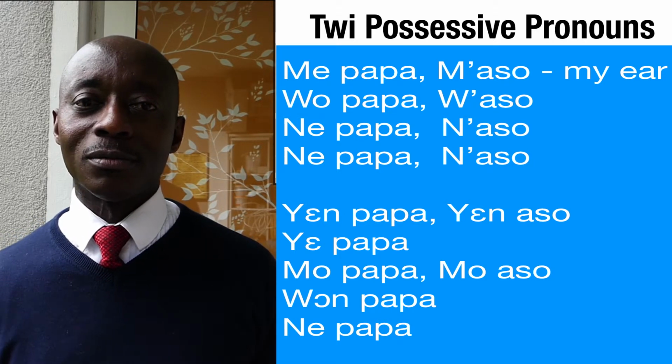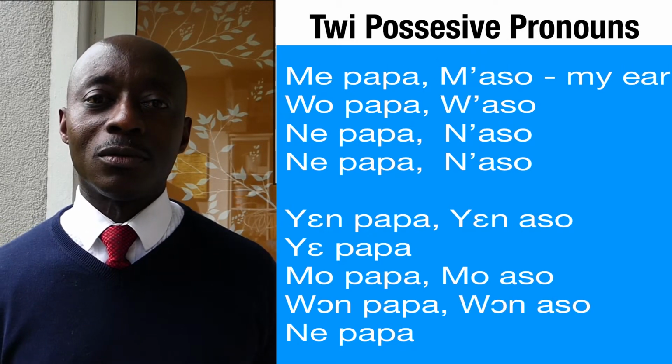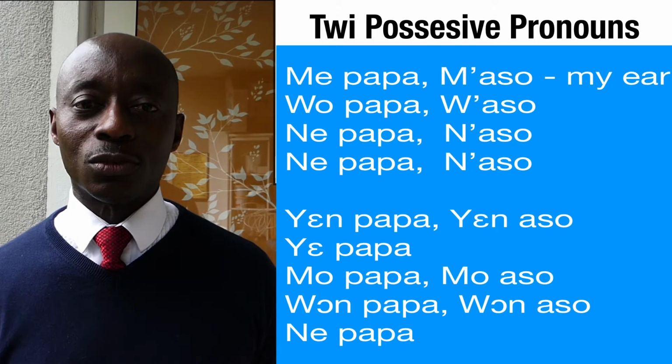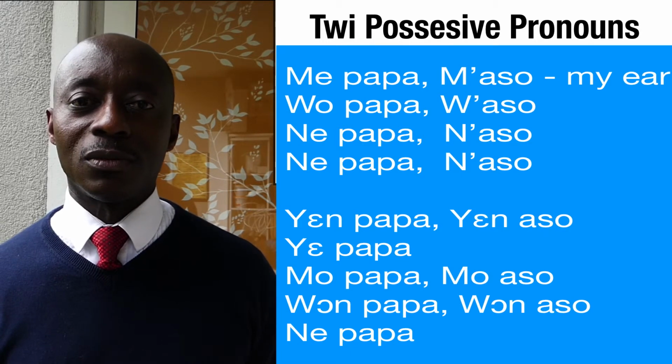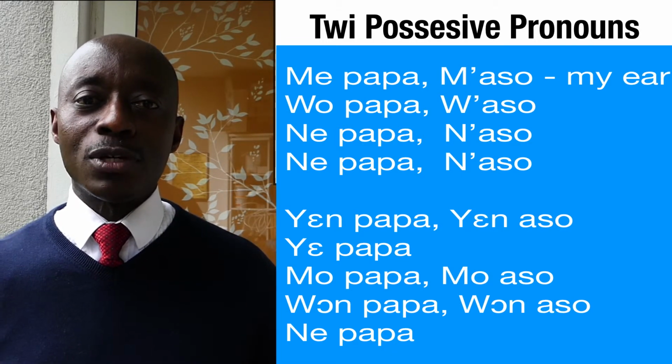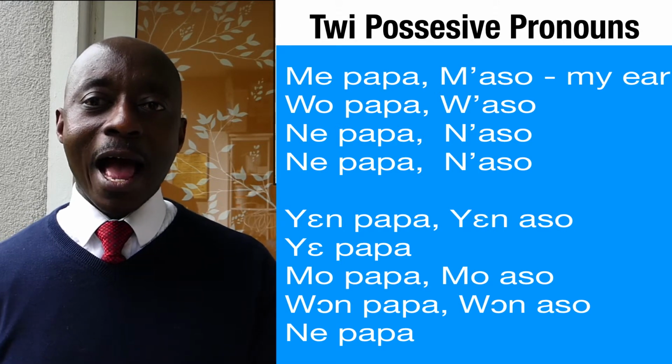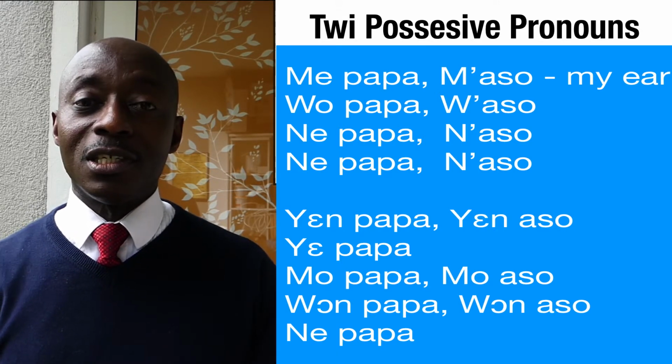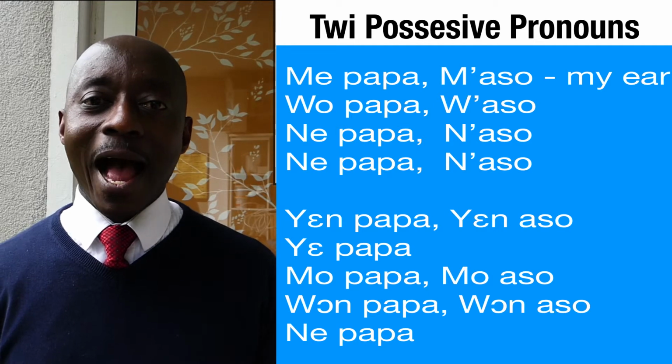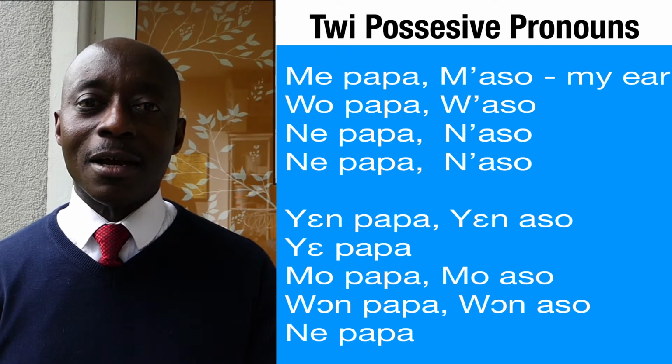What about wone ason? So, with the plural pronouns acting as possessive, they remain unchanged, and we don't write them together.